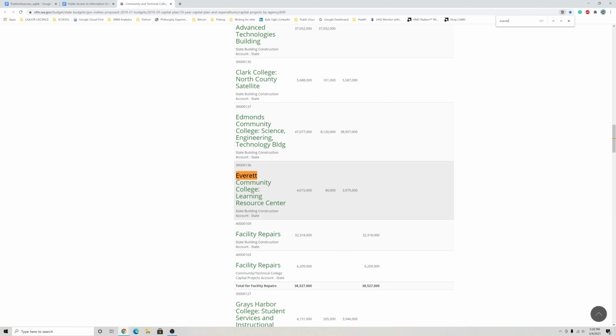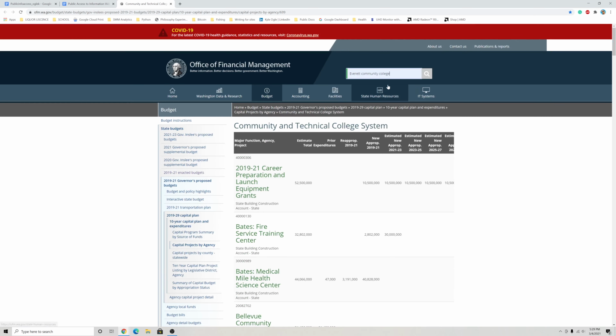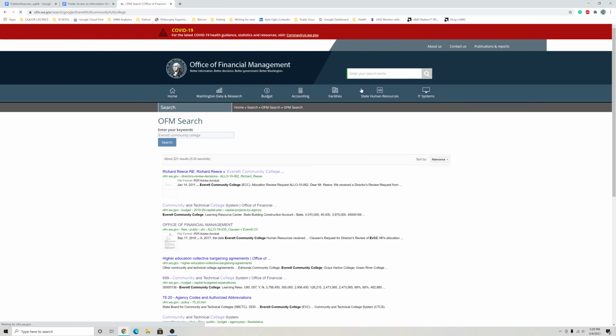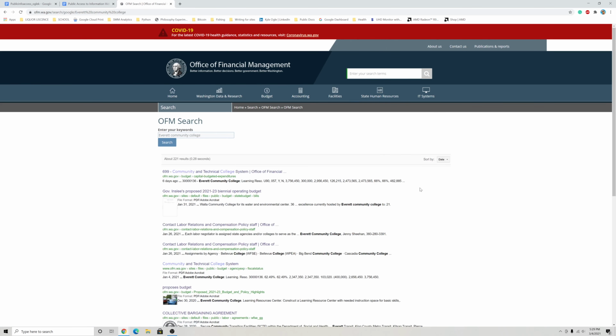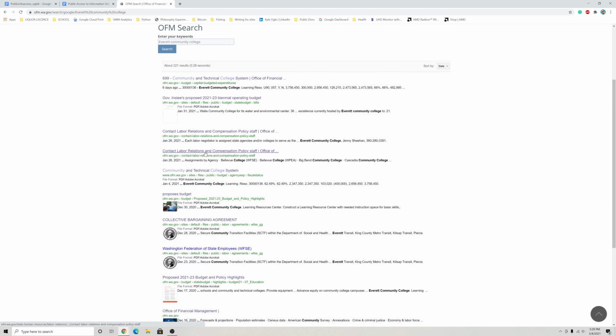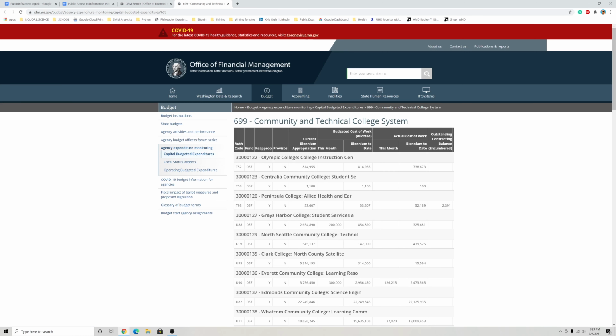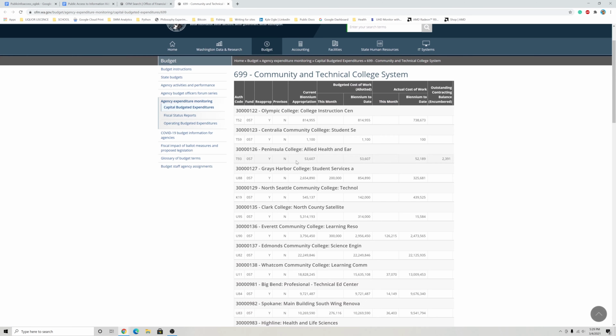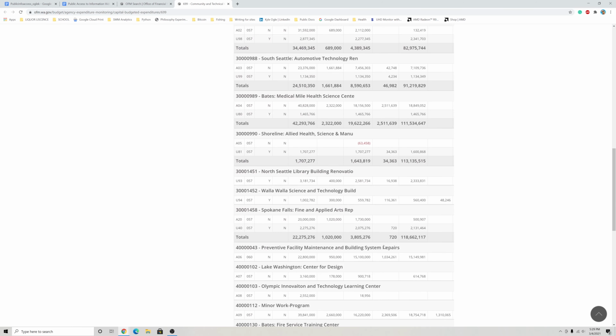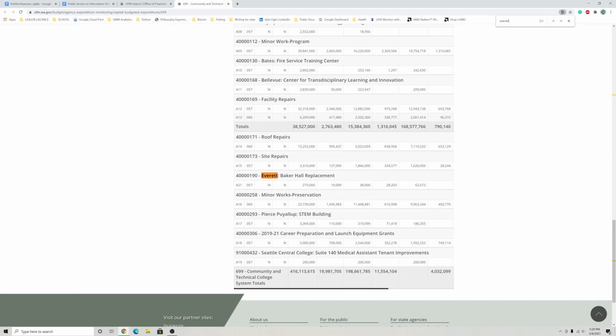While I can only point to this part of the site as a good source, remember to use the search tool for any projects that have state funding. Searching this site also can give good information that is hard to find, and often is the best way to navigate this site. Here I found more in-depth information on what the state is spending on various colleges. This includes the LRC and Baker Hall replacement, which happened in the last few years or are still in progress.